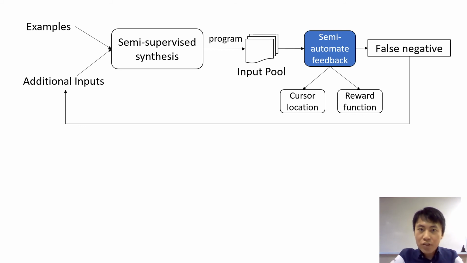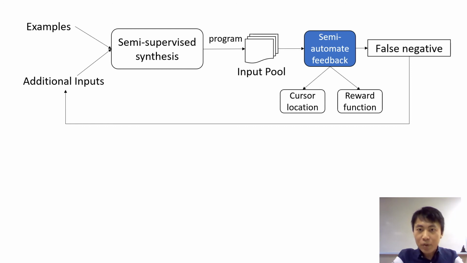The reward function combines clone detection with our provenance analysis to measure the similarity between a candidate additional input and past examples. If a candidate additional input is similar to any previous example input, it is likely to be an additional input. I will skip the formal definition of the reward function, which can be found in our paper.